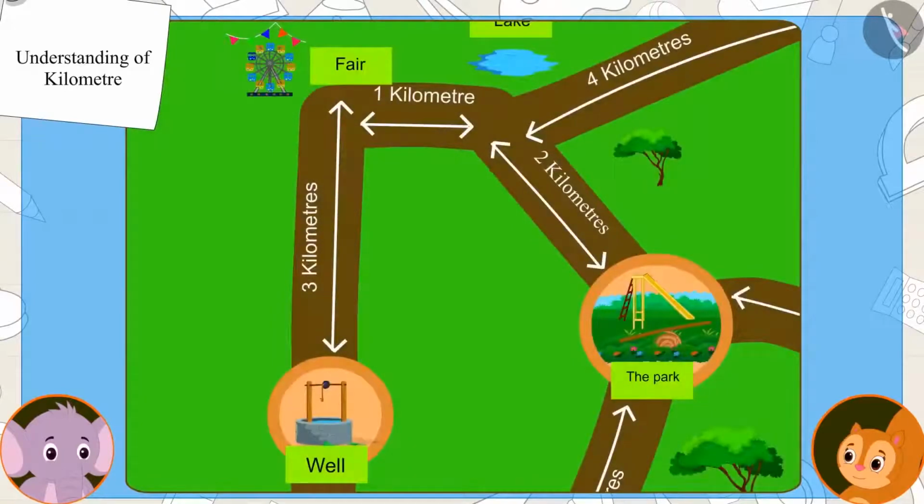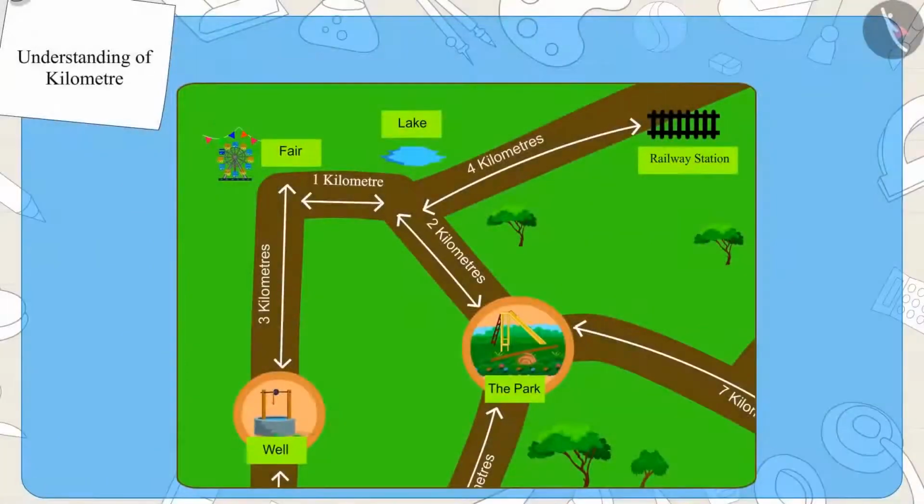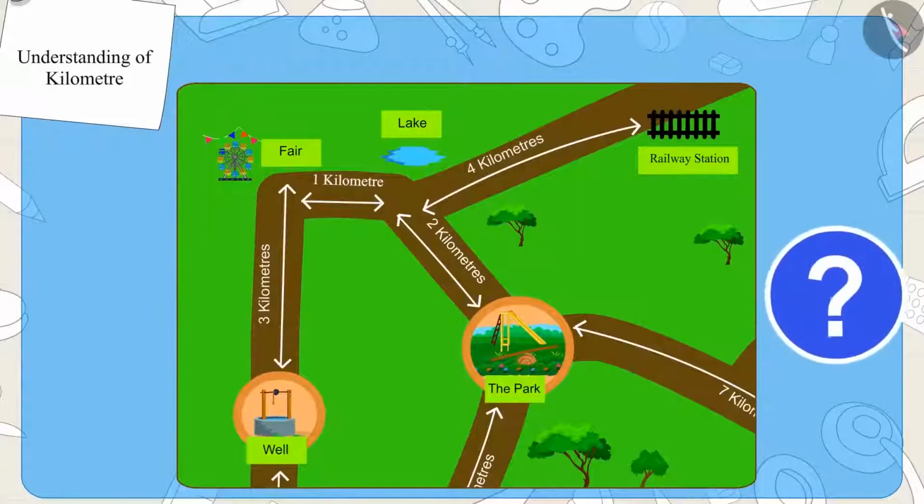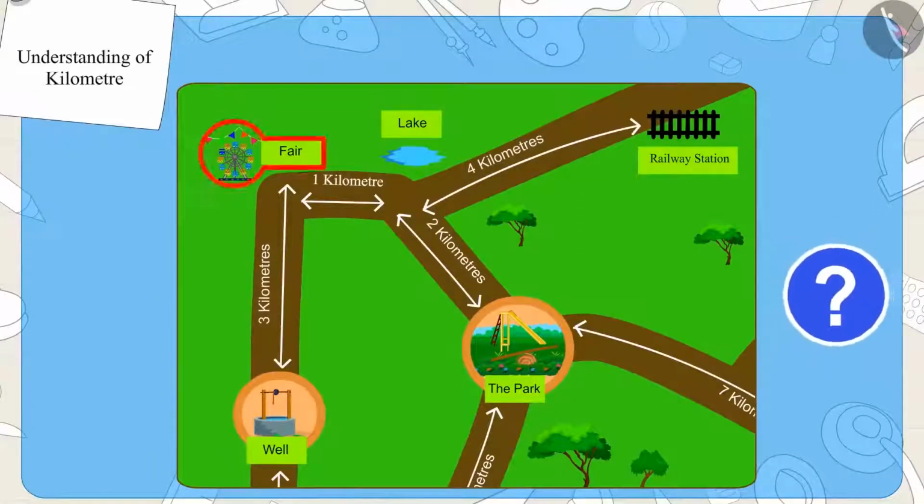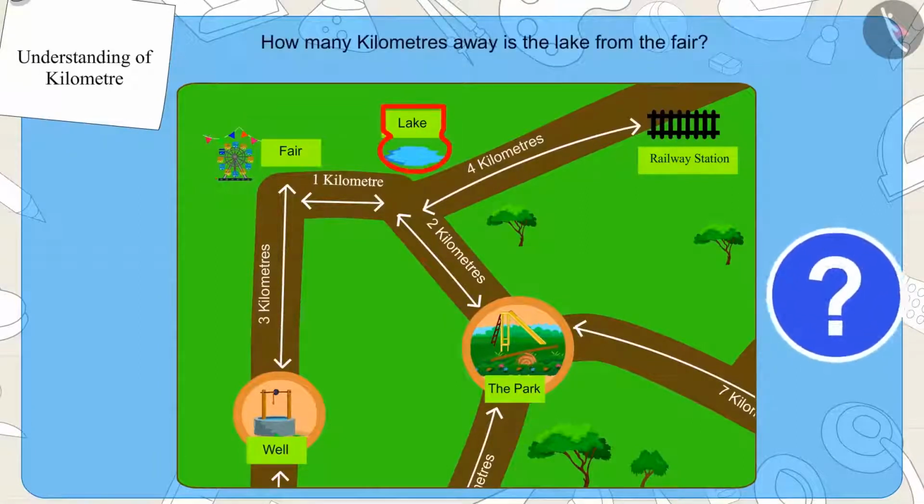Appu said to Chanda. Kids, can you see this map and tell how many kilometers away from the fair is the lake?